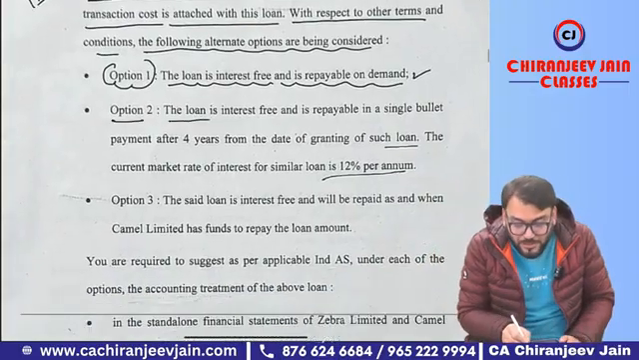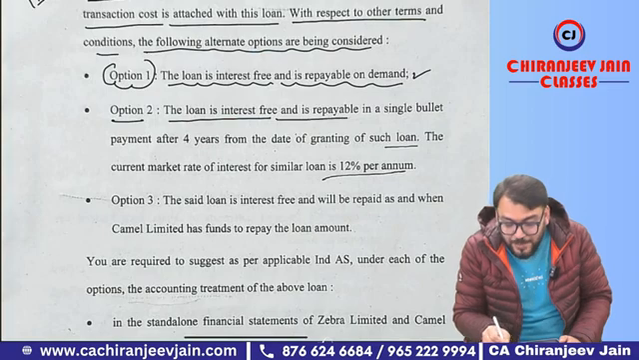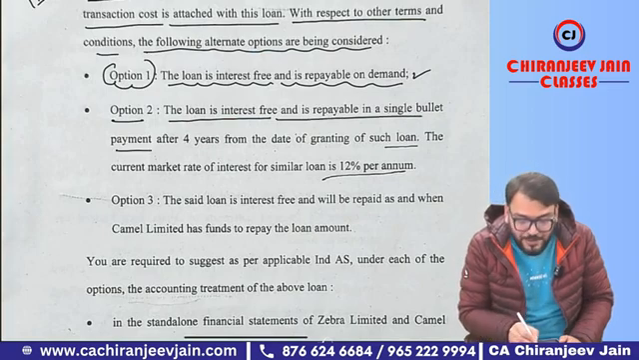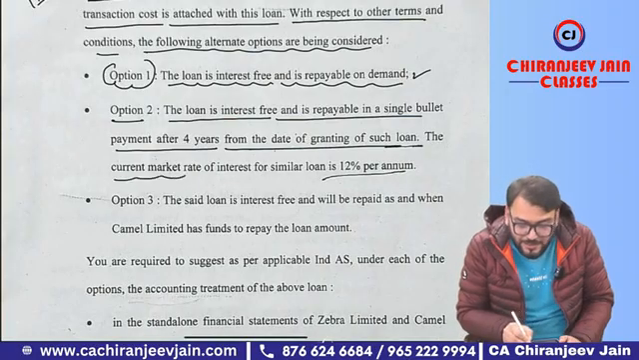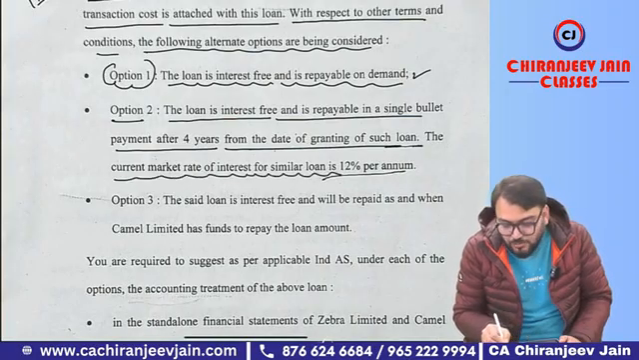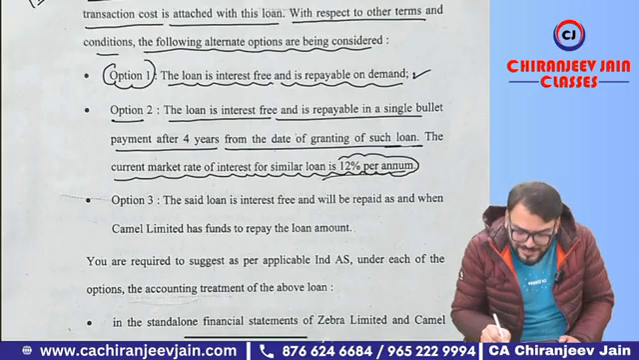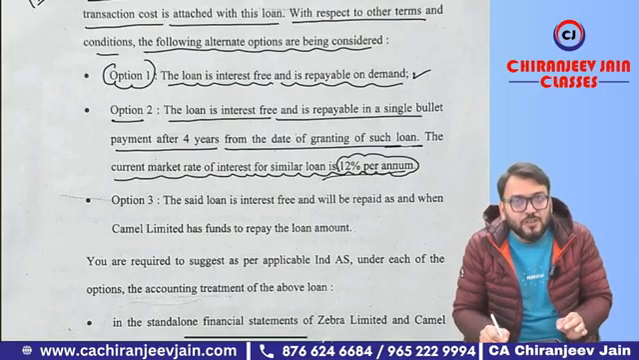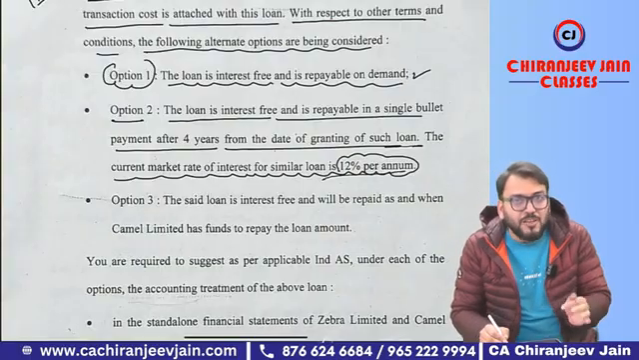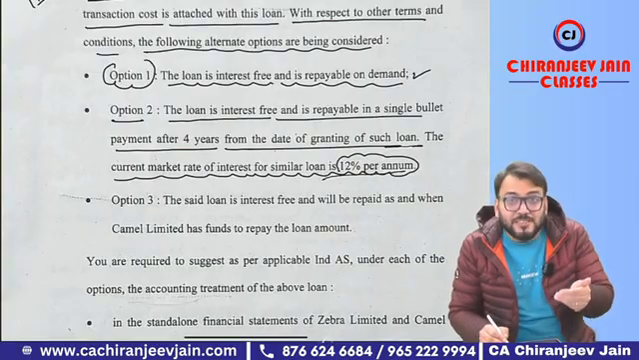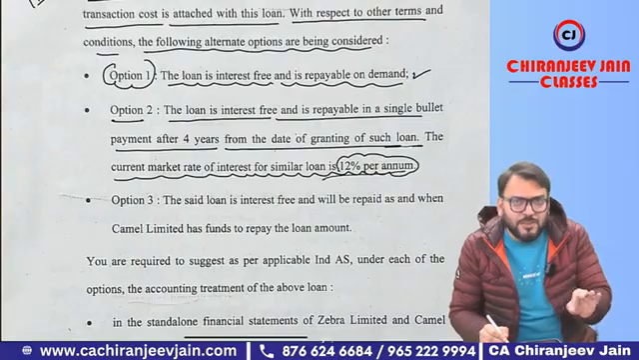Option number 2, the loan is interest-free and is repayable in a single bullet payment after 4 years from the date of granting such loan. The current market rate of interest for a similar loan is 12% per annum. So can you see, in this case it is at off-market terms. The financial asset will be measured at fair value. Fair value will be equal to the present value of contractual cash inflow discounted at the market rate of interest. Of course you can calculate it.